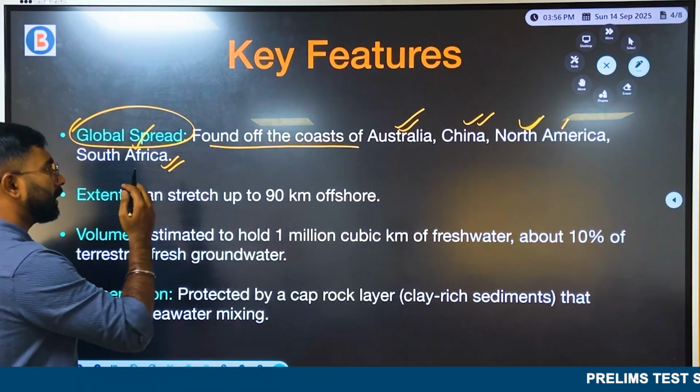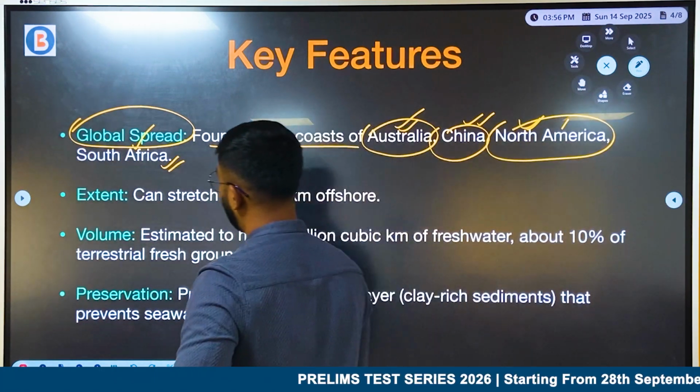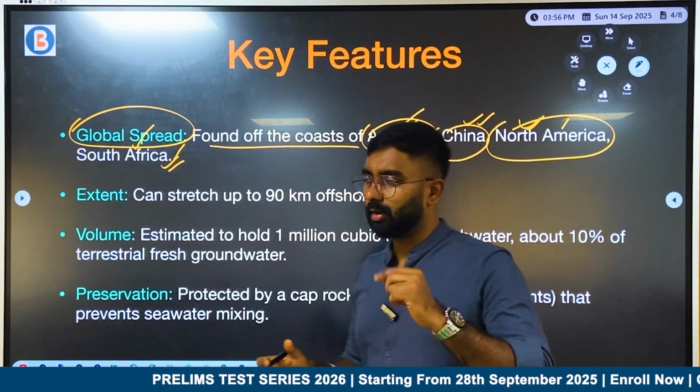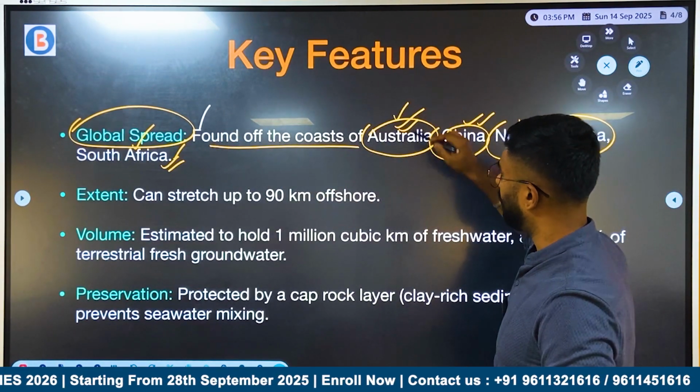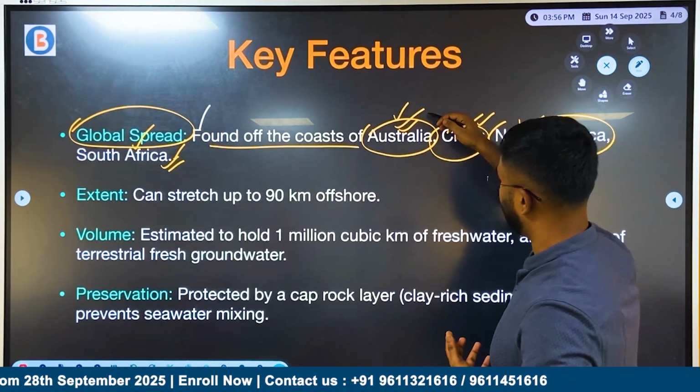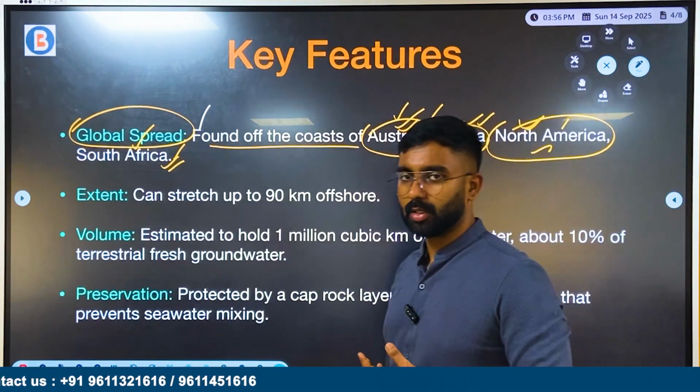It can be found throughout the entire world, but right now the spread is mostly seen off the Australian coast, China, North America, and even parts of South America.